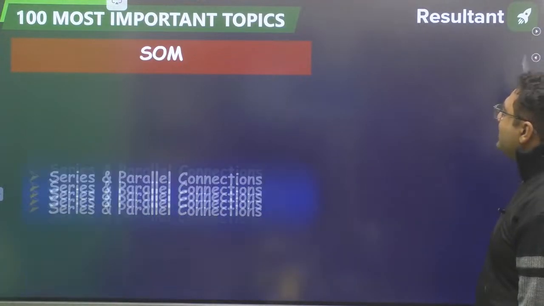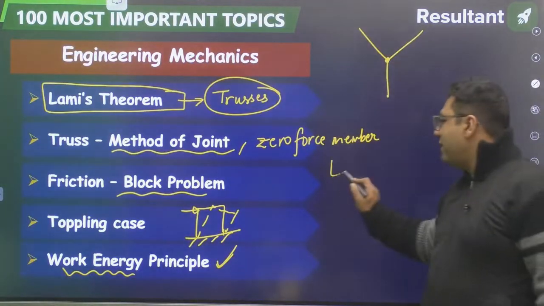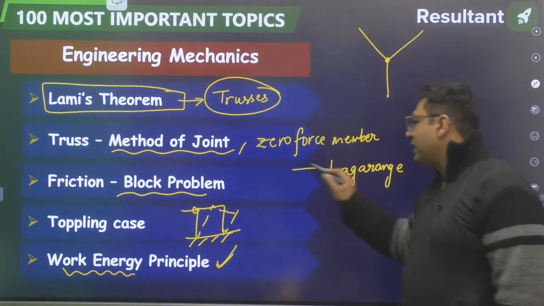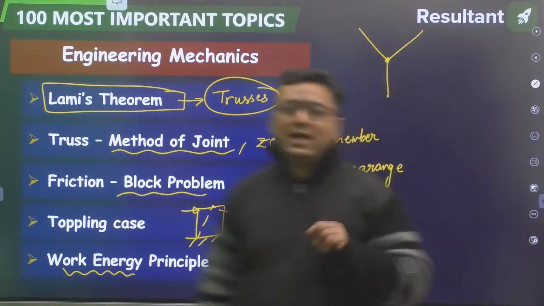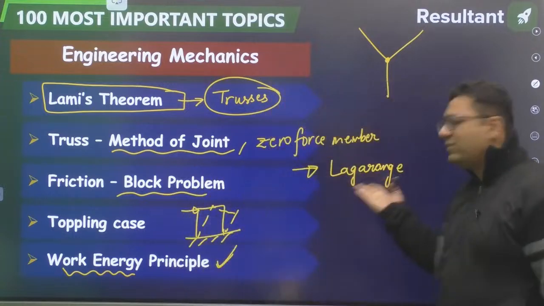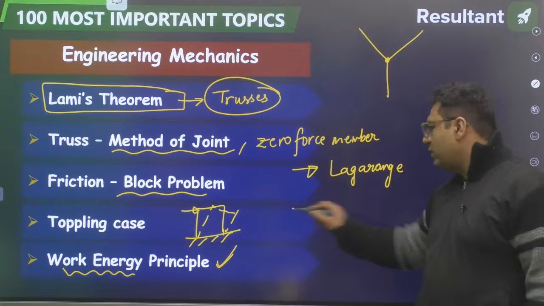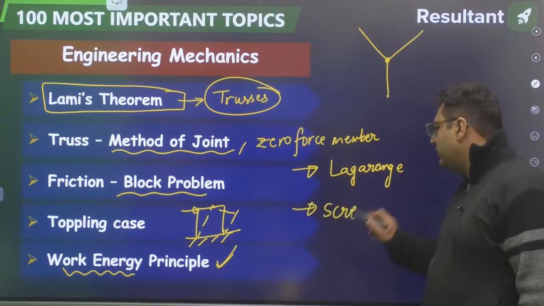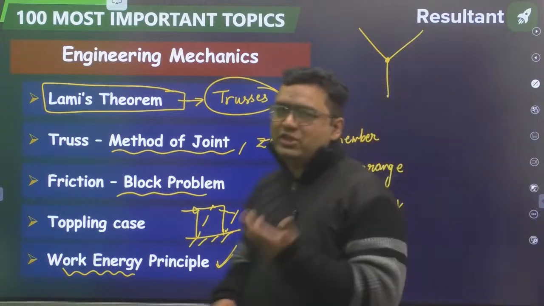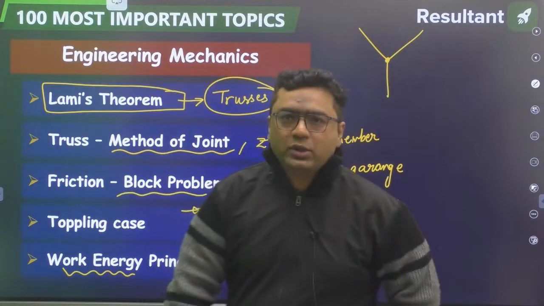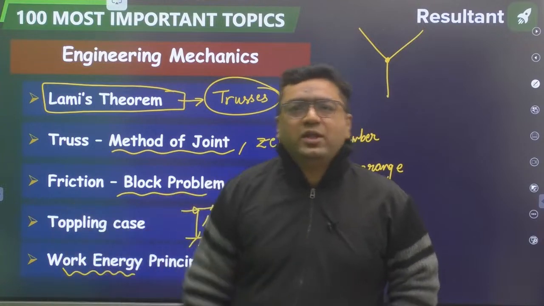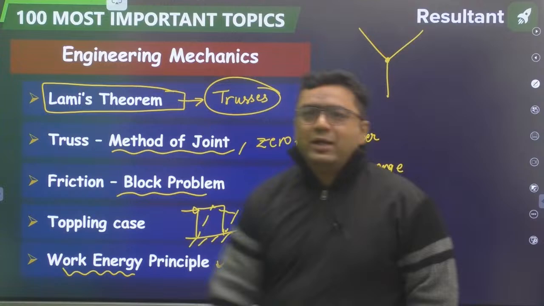My dear, next you can see here I would like to add two things. One is Lagrange, because Lagrange is a newly added topic. Sometimes questions are coming from Lagrange as well. Already two questions have been asked in the last 3-4 years because it is a newly added topic. And other than Lagrange, you should also work on screw jack, because that is also a newly added thing. You must have seen the efficiency of screw jack. From that also you can get some question. So this is going to be it for engineering mechanics.